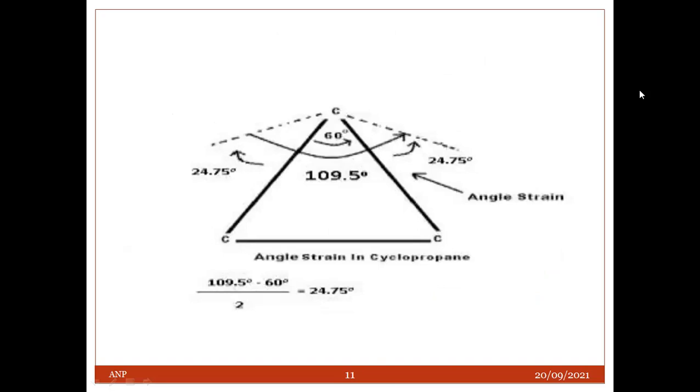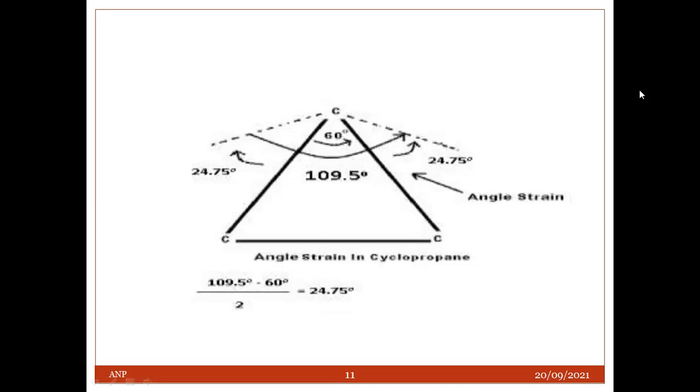Let's discuss the angle strain in cyclopropane. The ring of cyclopropane is a triangle. So all the three angles are of 60 degree in place of 109.5 degree, the normal bond angle of the carbon atom.